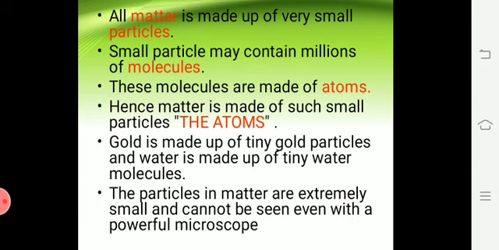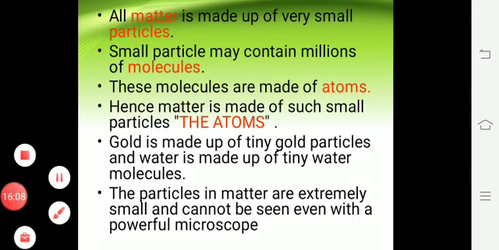For example, take gold. Gold is made up of many tiny gold particles. Consider water. Water is made up of tiny water molecules. The particles in matter are extremely small and cannot be seen even with a powerful microscope.